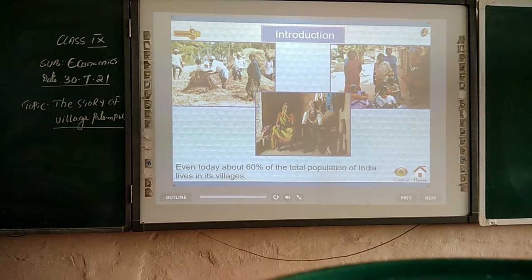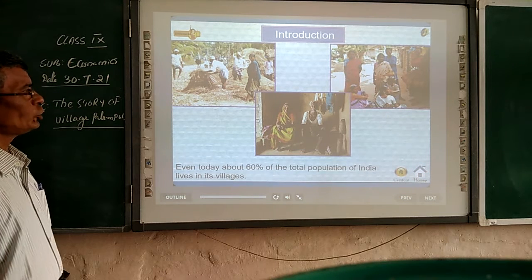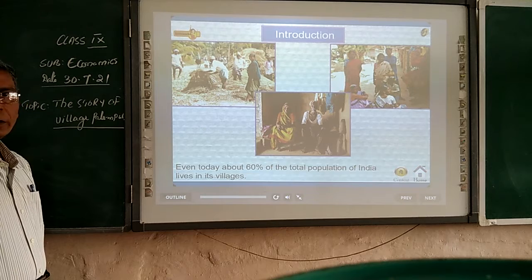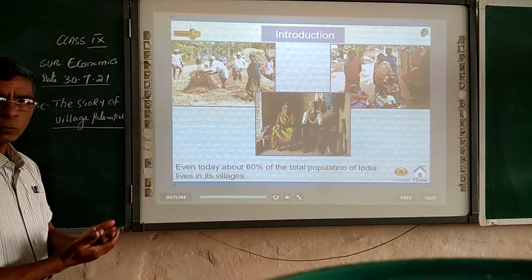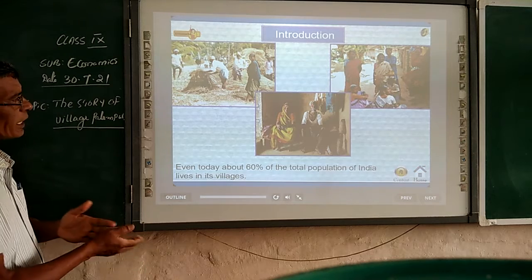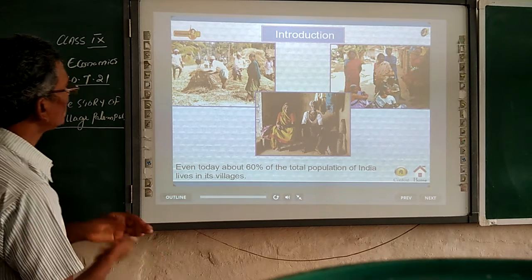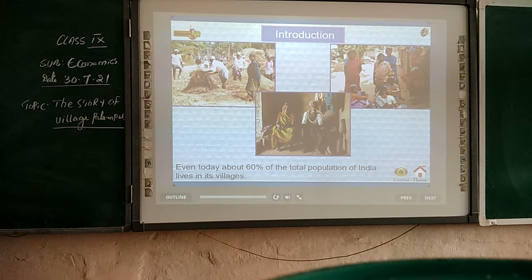You see the life of the village. People accumulate lots of work and enjoy their livelihood, fulfilling their needs by doing different works, mainly agriculture.